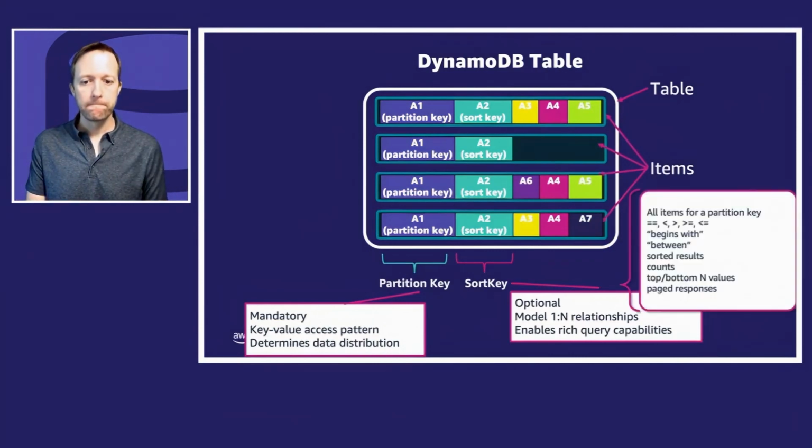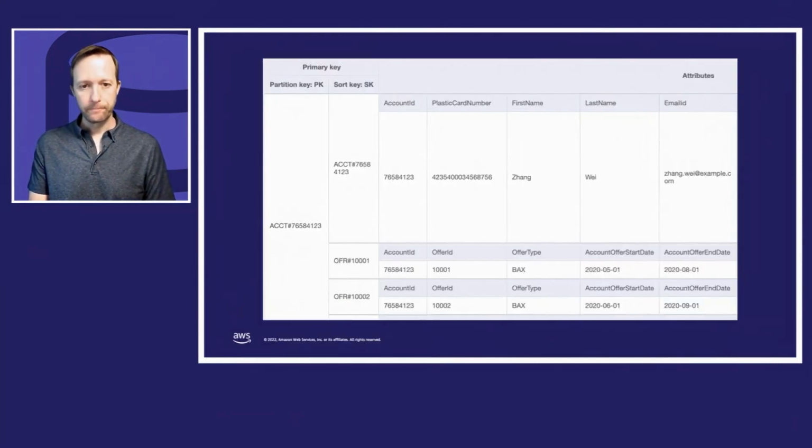And when you're doing a query, you can specify the partition key, and you can either specify the sort key exactly, or you can use bounds because it's sorted. You can say, I want the keys that are above this value, below this value, between this value, start with this value, things like that. That's good for things like timestamp data. If A1, the partition key, is a device, and A2, the sort key, is the timestamp of some action on that device, you could say, give me all the actions during this hour. That is a query that uses the sort key and the inherent nature of sorting. You can also get the last 10 or whatever.